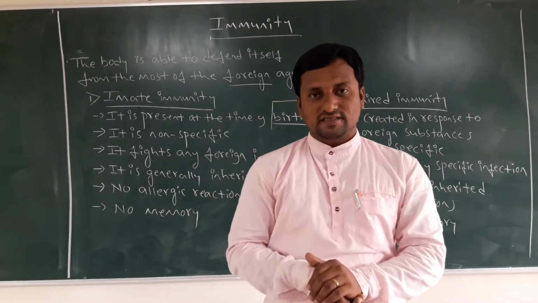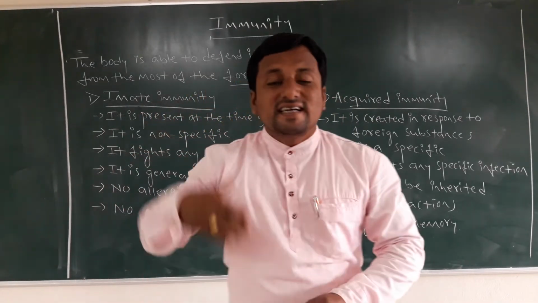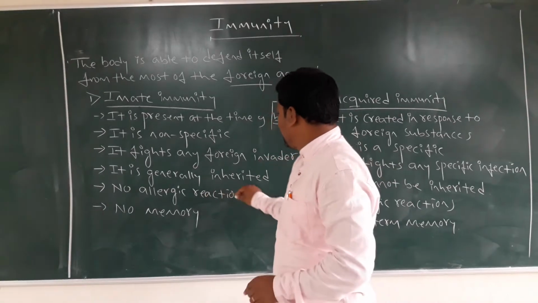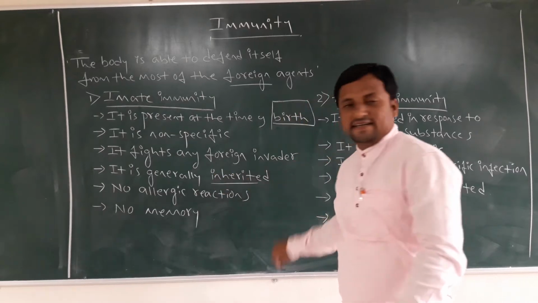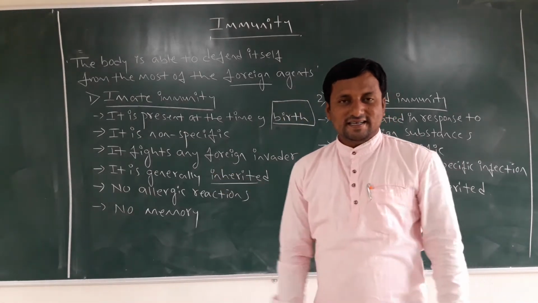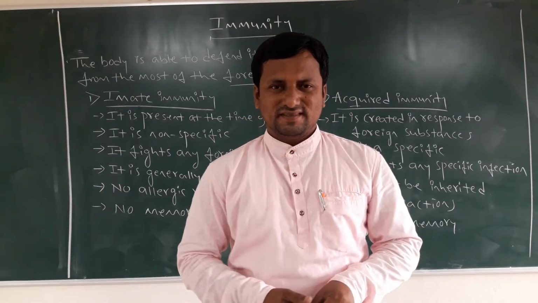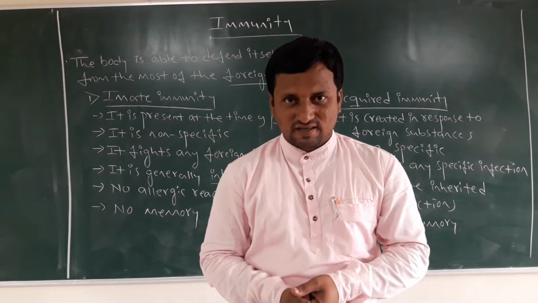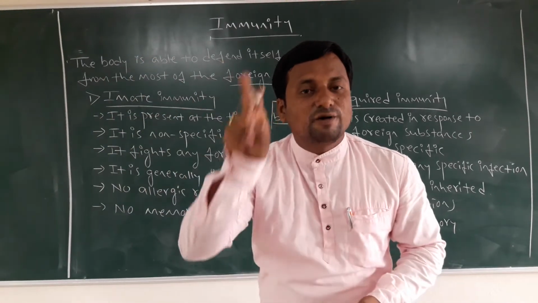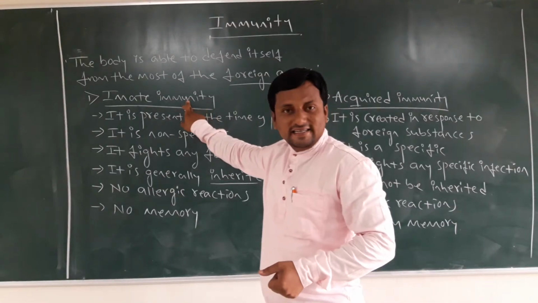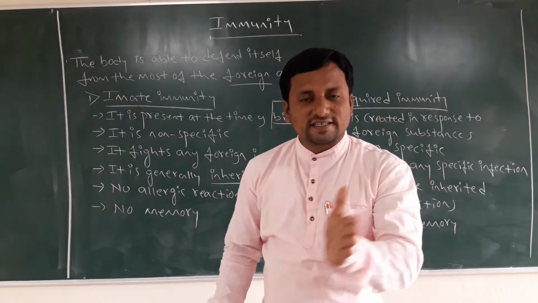How does it come? There is one point, dear students: it is an inherited concept. It is generally inherited. How is it inherited? It is inherited from parents to offspring, genetically inherited. If it is directly inherited from parents to offspring, that type of immunity is called innate immunity. It comes by birth only, from the mother's body to the baby.